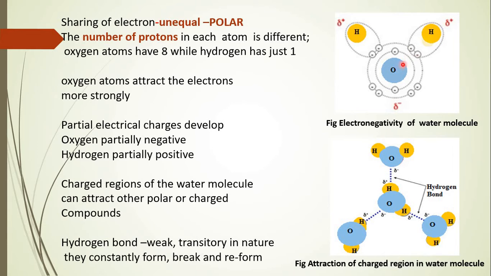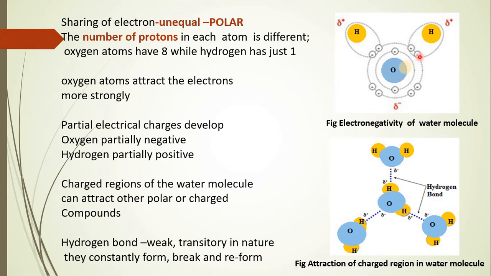Now this attraction leads to development of charges on both the atoms, both on oxygen as well as hydrogen. Because oxygen has more protons as compared to hydrogen, and hydrogen comes in the vicinity of the electron cloud of oxygen, oxygen will show development of partial negative charge, whereas hydrogen will develop partial positive charge. This positive and negative charge depends on the number of electrons present in the outermost shell.